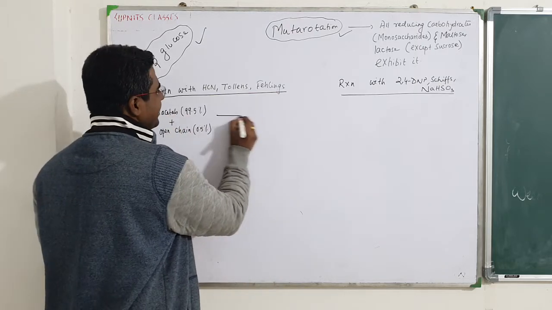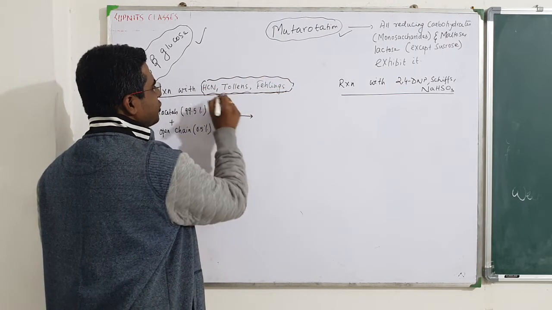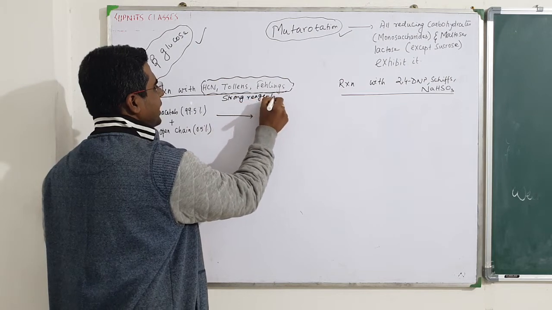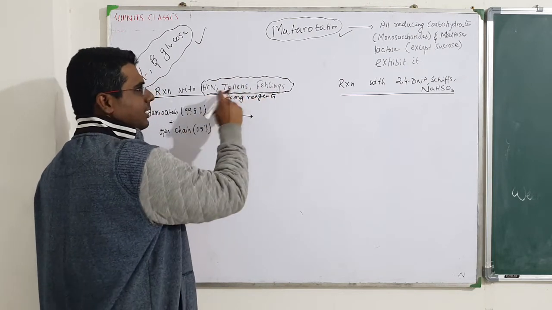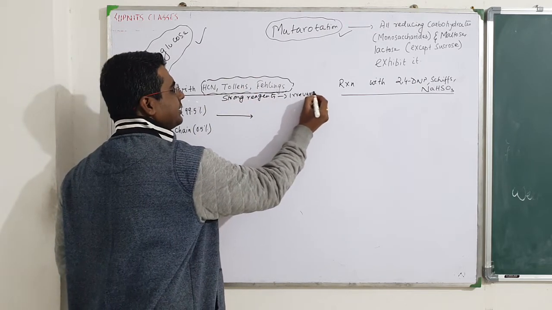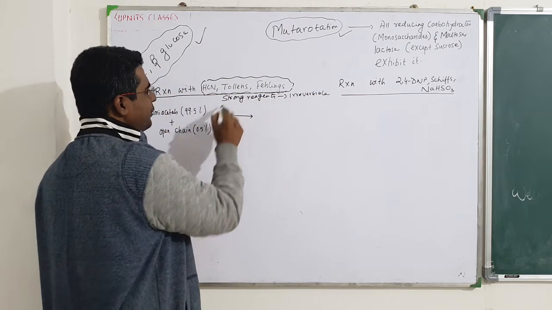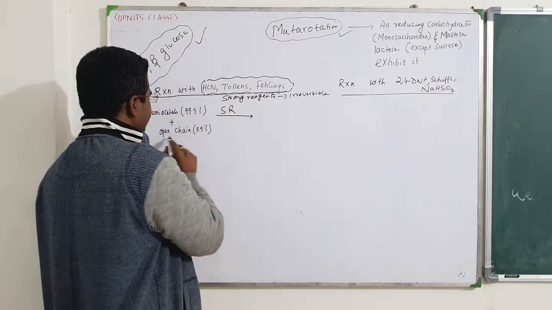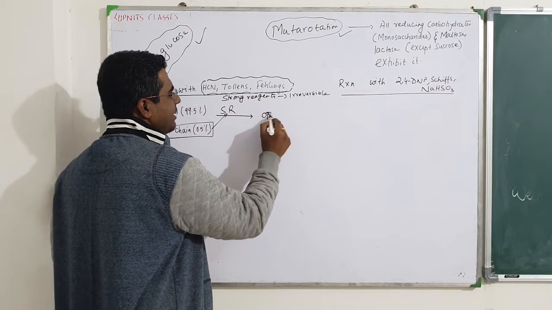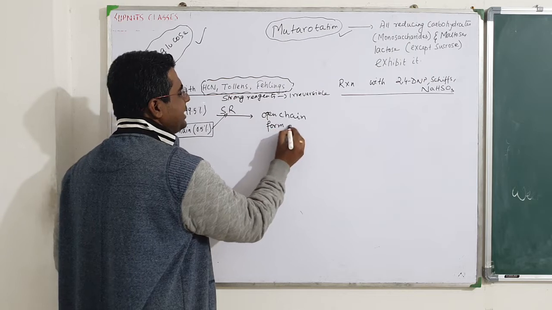So this HCN or this Tollens, Fehling's, these are basically strong reagents. Okay, these are strong reagents, and reaction with this and this is an irreversible reaction, because they are very strong. Now how it becomes irreversible, I'll show you. If you put this kind of strong reagent over here, this open chain form will react with it and the open chain form will finish off. Open chain form diminishes quickly.